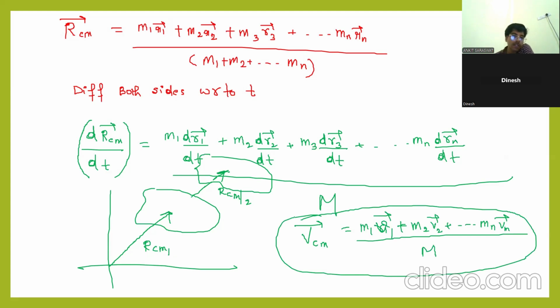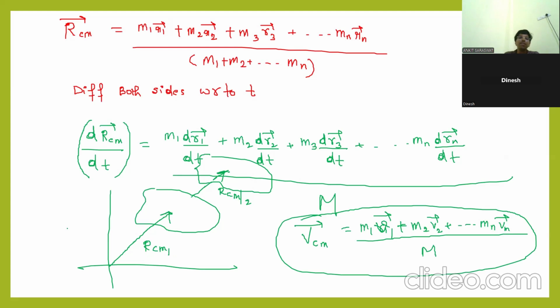If you differentiate again with respect to time, you will get the acceleration of the center of mass. M1 V1 plus M2 V2 plus and so on. Whatever I am explaining here is for a discrete system, not for a continuous system. For the continuous system, I will explain later how to find the center of mass. The formula I will give you directly, you should apply. Clear?